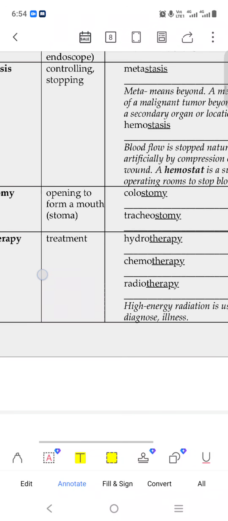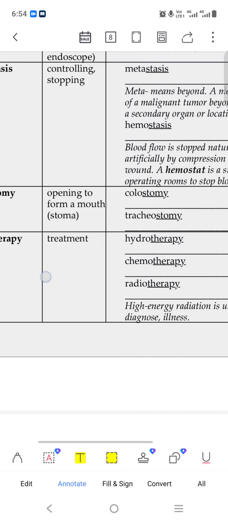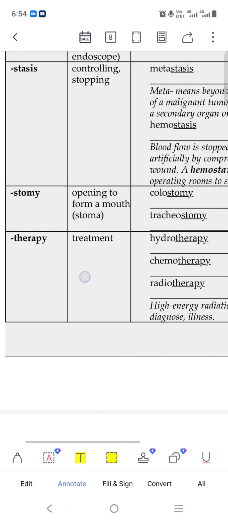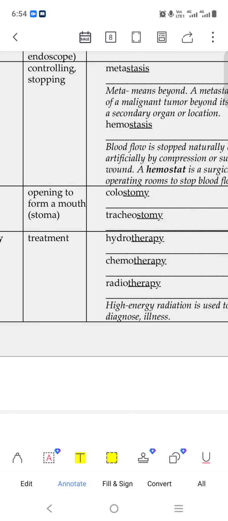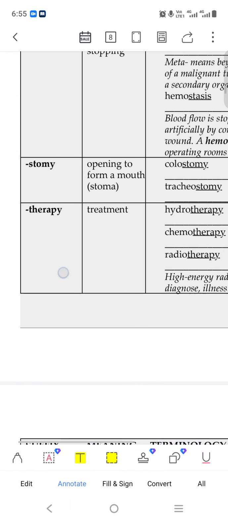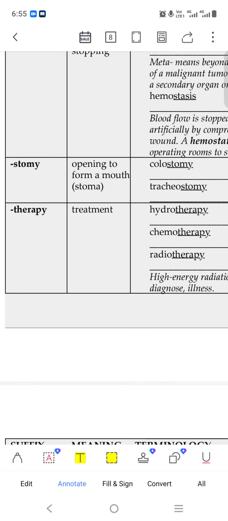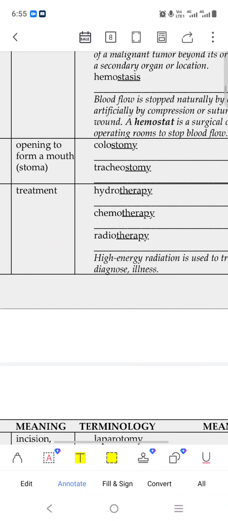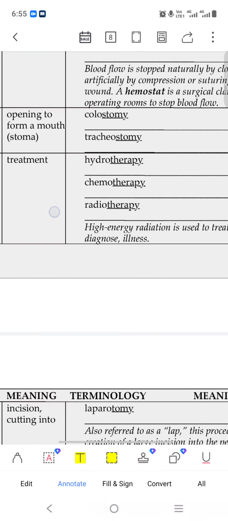Stomy means opening to form a mouth, stoma. The stomy means just making an opening in that area. Colostomy. Okay, so the doctor does that to do the operation. Colostomy, tracheostomy, make that area wider and do the operation. Therapy is treatment, like hydrotherapy, chemotherapy, radiotherapy.